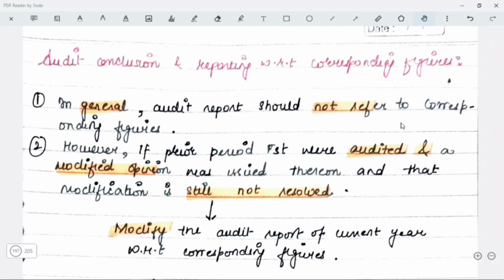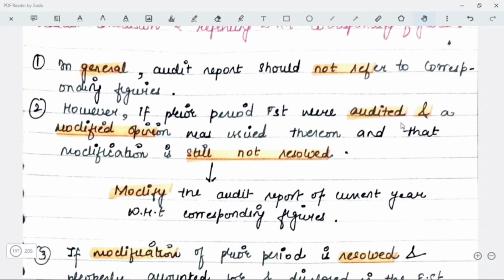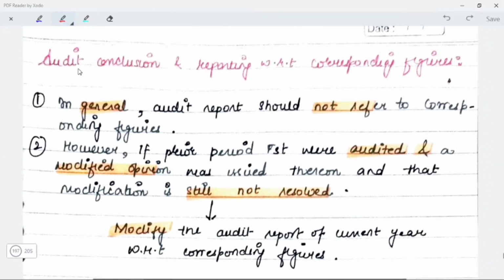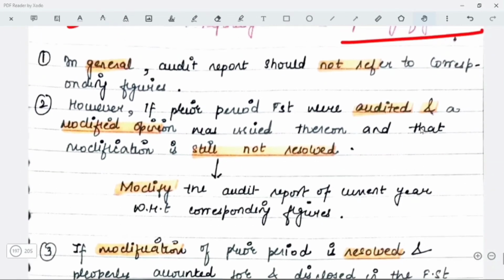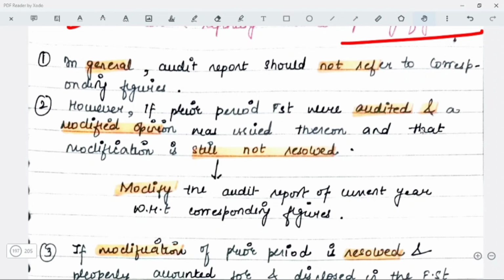Now, what is the audit conclusion and reporting with respect to corresponding figures? So, in general, in the auditor's report you do not give any opinion on corresponding figures. But if prior period financial statements were audited and a modified opinion was given thereon, then that modification, whether it is still resolved or not, has to be seen. If it is still not resolved, then you will have to modify your current year audit report with respect to corresponding figures.